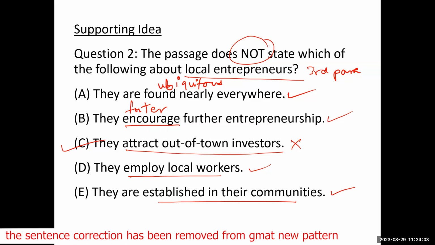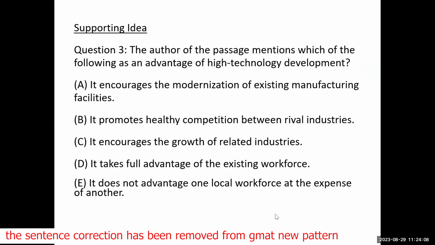And then there is one more question from this passage. Again, that question is supporting idea. The author of the passage mentions which of the following as an advantage of high technology development. Now, even if he does not tell me which paragraph or which line number, I know that high technology development was mentioned in the second paragraph. What is the advantage of high technology development? If we don't remember, we can go back to the passage and read the second paragraph.